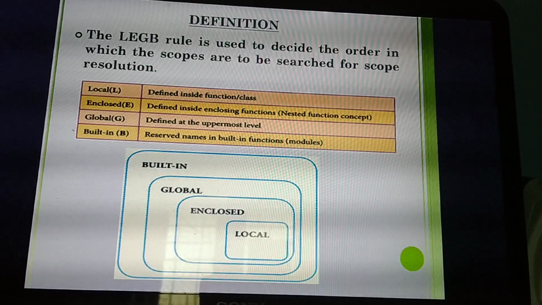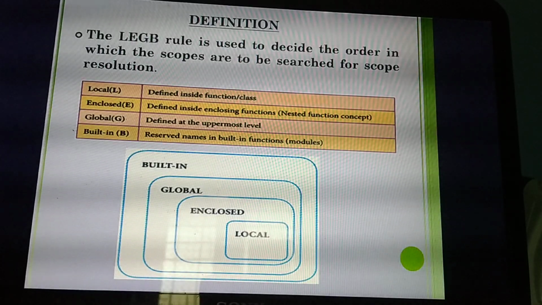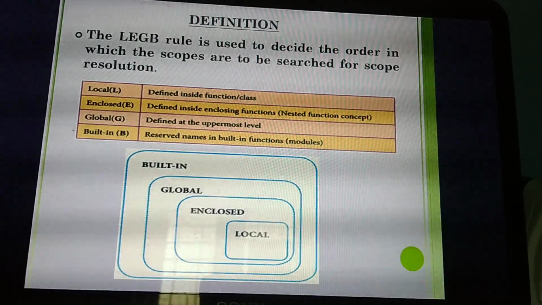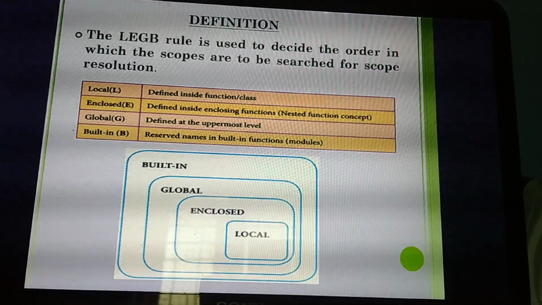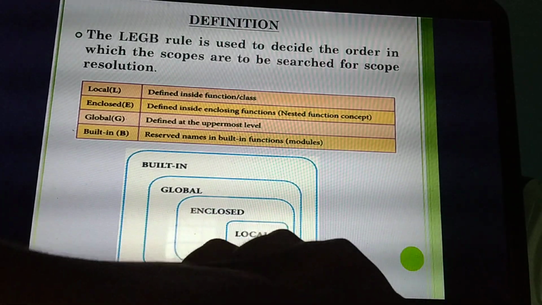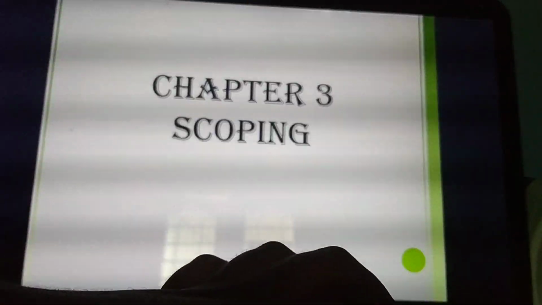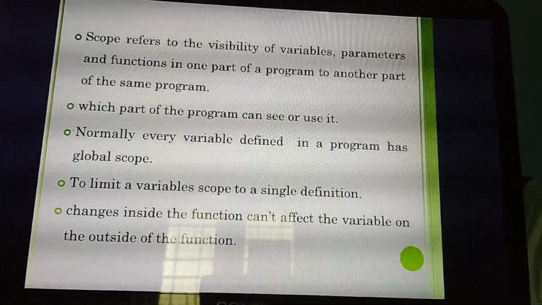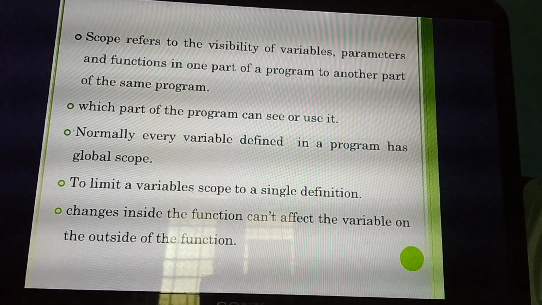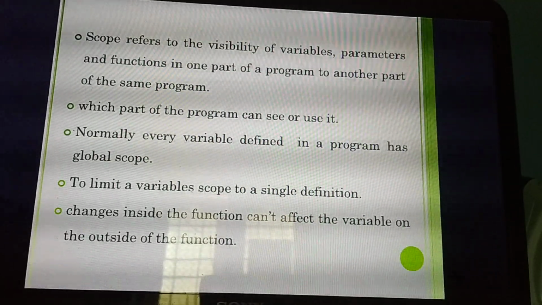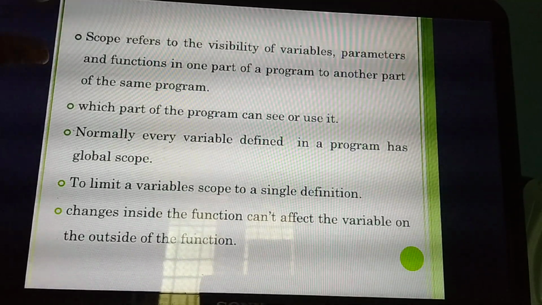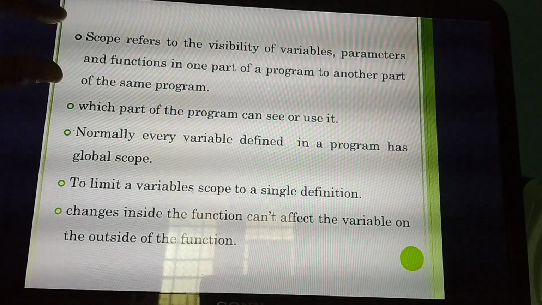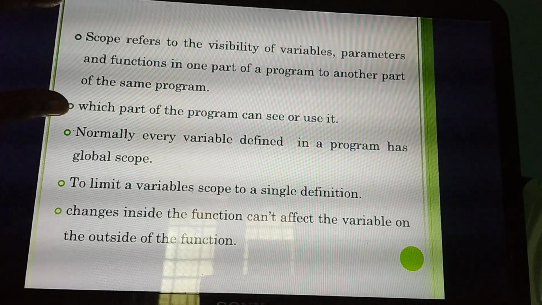Before ending this session, just recall what things you have studied today, or what things you have discussed today. First you have studied about scope, a 2-mark question. If you have a textbook, please note it down or mark it. So this is scope, a 2-mark question. If they ask a 2-mark question on scope, you need to write 2 or 3 lines.